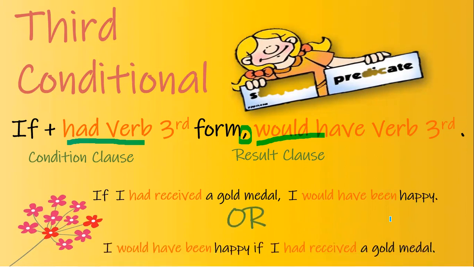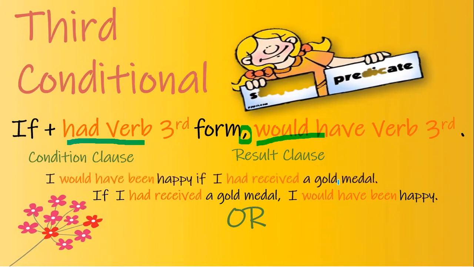Or we can write it this way by switching the position of the clauses, but keep this in your mind that the structure should not be changed. The if clause should always be in had and verb third form for third conditional, and the result clause is going to be in would have and verb third form.